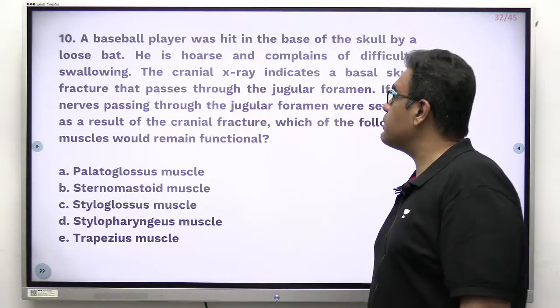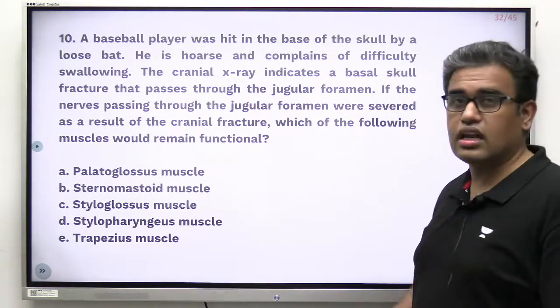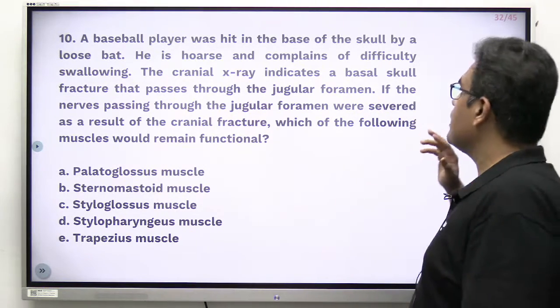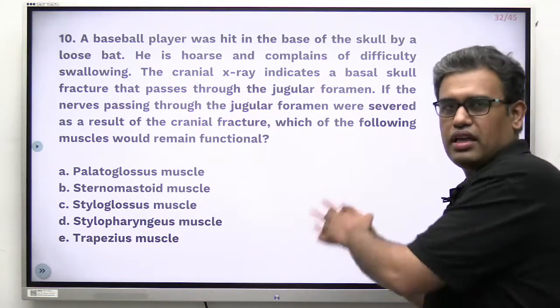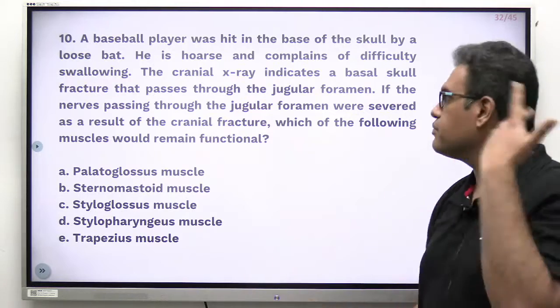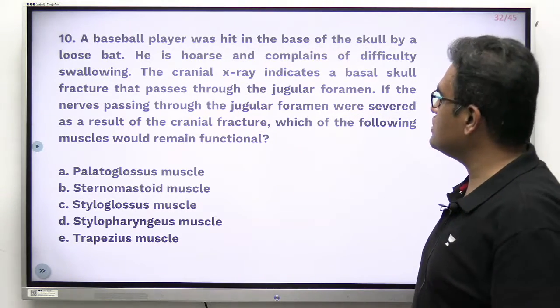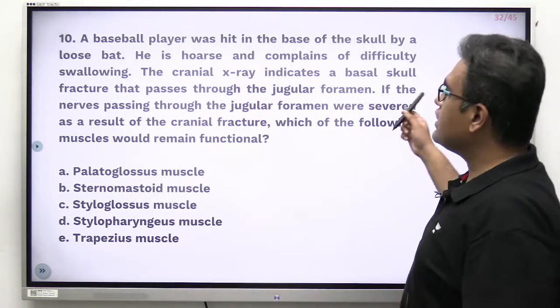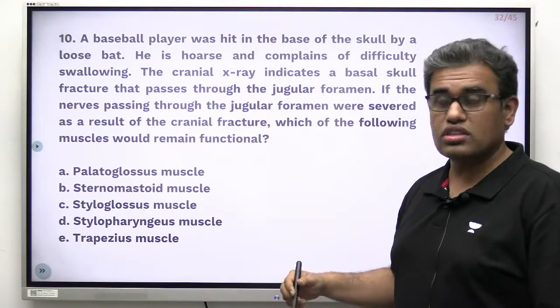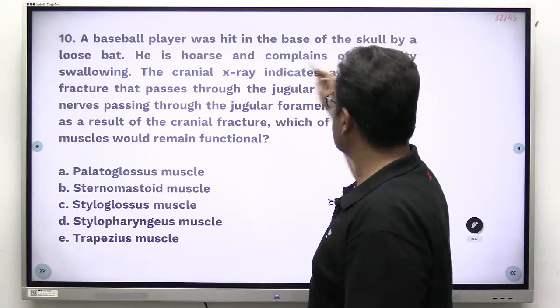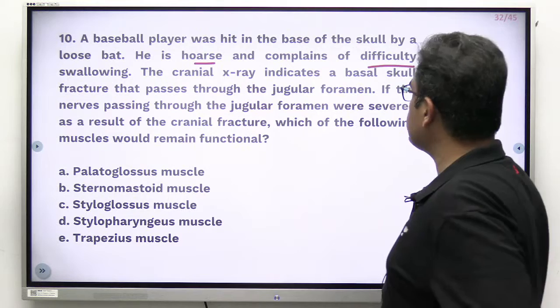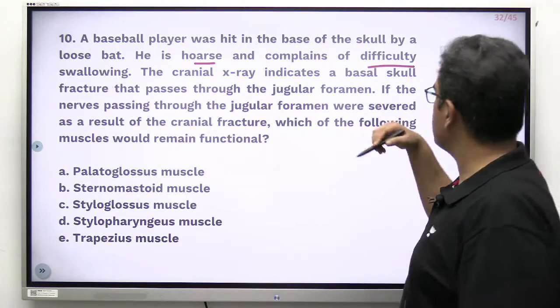The question says a baseball player was hit in the base of the skull by a loose bat. He is hoarse, meaning hoarseness of voice, and complains of difficulty swallowing. The X-ray indicates a basal skull fracture that passes through the jugular foramen.